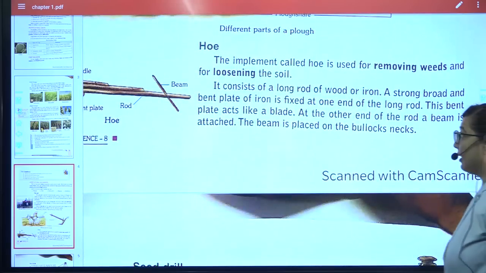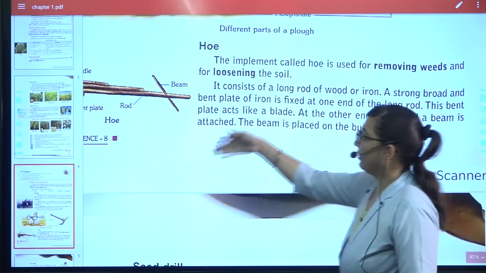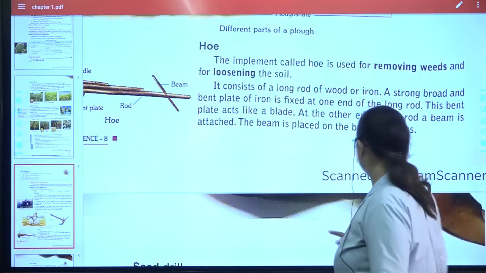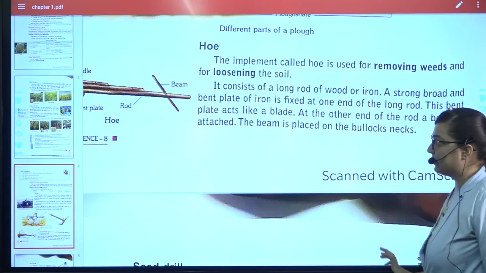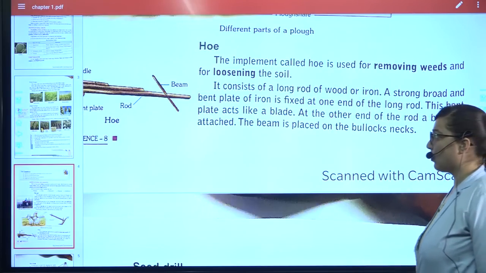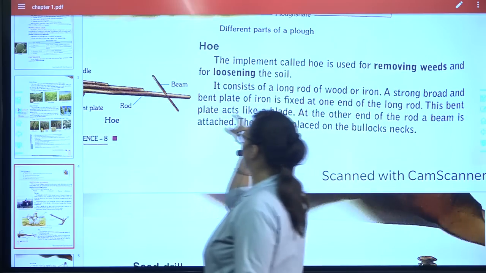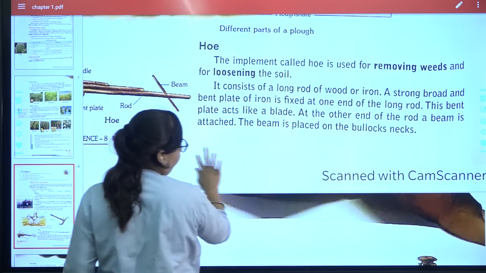Next, the hoe. You can see it over here in your textbook. It is the implement which is used for removing the weeds and for loosening the soil. What does it contain? A very big rod which you can see over here.